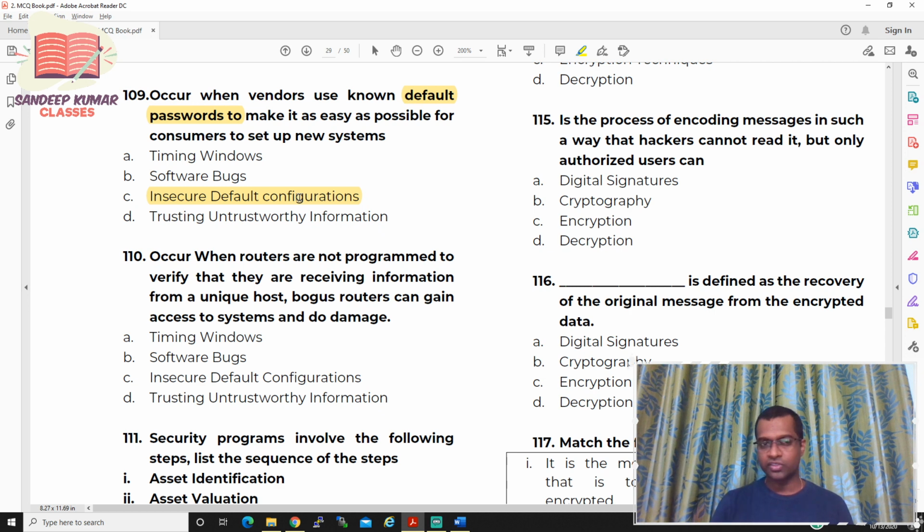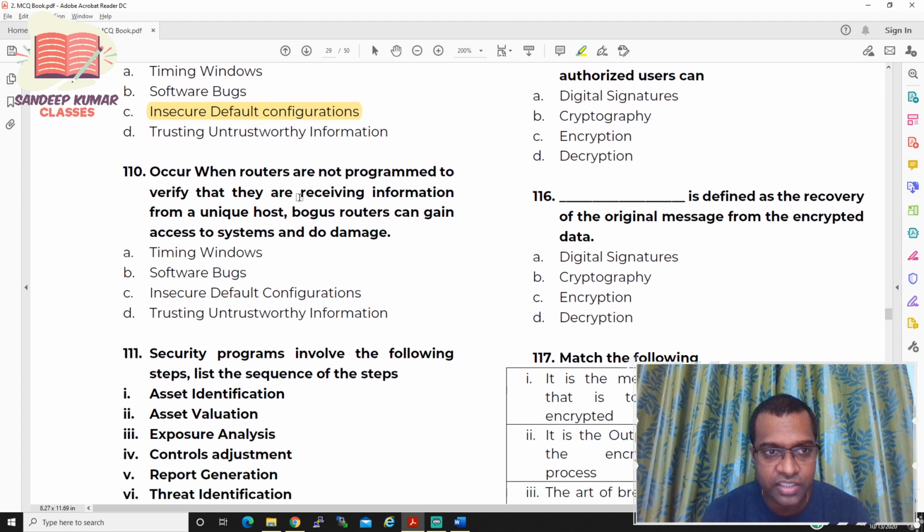Timing window is not the answer, because timing window is where we exploit a temporary file. Software bug is not that, because it is a program used for finding out workaround consequences. Trusting untrustworthy information pertains to the router, so it doesn't fit this context. So for question 108, the right answer is insecure default configurations. Now let us move to question number 110.